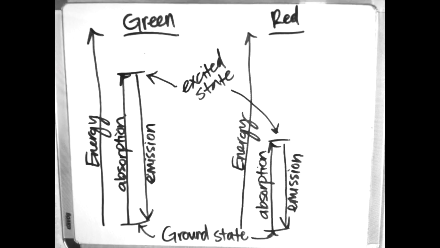As seen here, the electrons in the green glow stick are being excited to a higher energy level than the electrons in the red glow stick, which means the electrons of the green glow stick absorb photons of higher energy than those of the red glow stick. This is probably due to the composition of the substances. The green and red dyes are made of different molecules that are made of different atoms that have different energy levels. This difference is why the green dye emits higher energy wavelengths than the red dye.